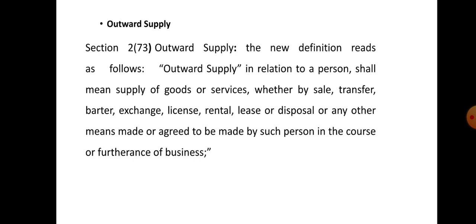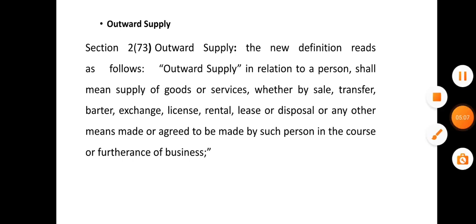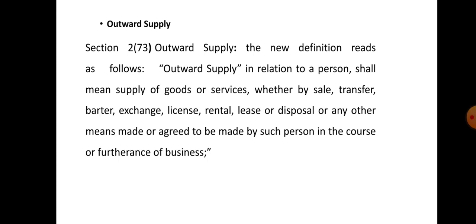Outward supply is in relation to a person. As I told, the meaning of person applies here. The supply means the supply of any goods or services. Goods means any movable property apart from money and securities. Services means anything made in exchange for the supply of any activity other than goods.